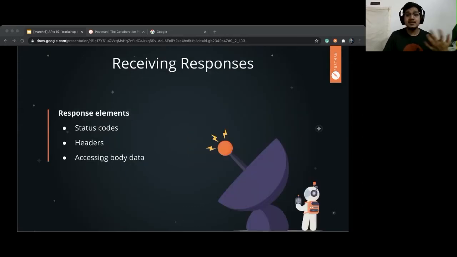Part two, receiving the response, right? This is where we actually get something back from the server. The very first thing we get is the status code.